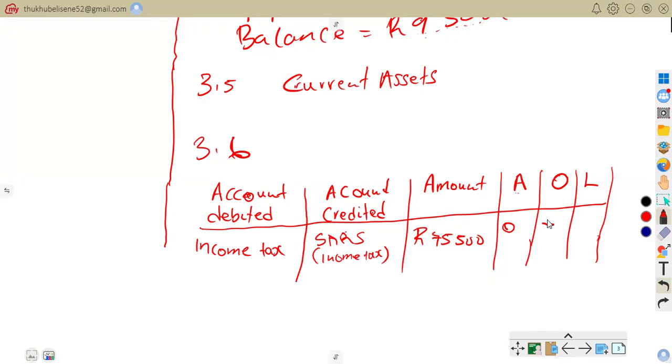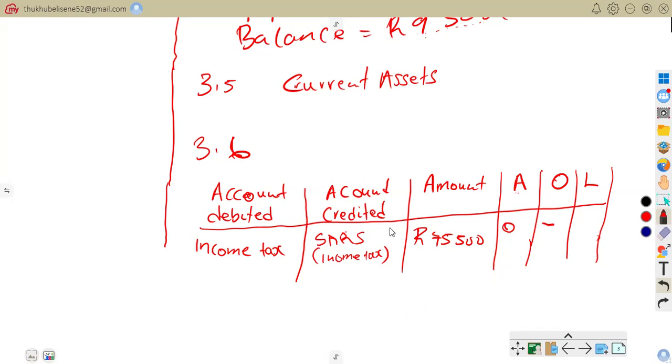Why does equity decrease here? The reason is that income tax is an expense. Expenses reduce profit. And you know very well that profit forms part of the equity, or retained income. So when expenses increase, the net profit decreases.